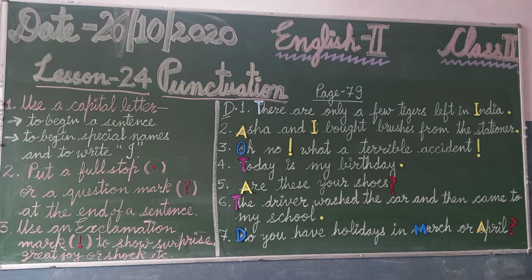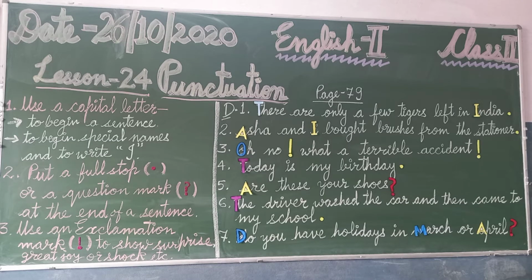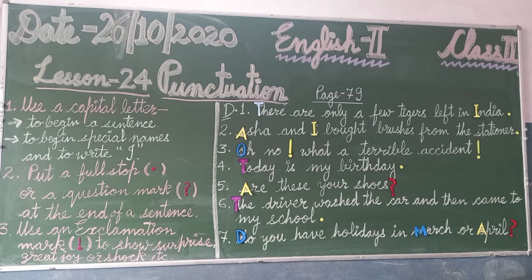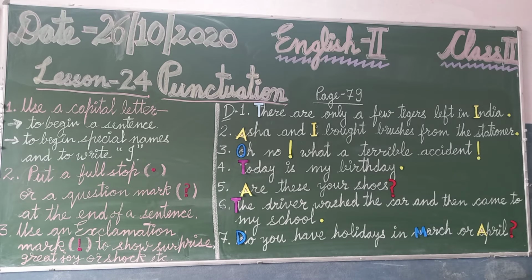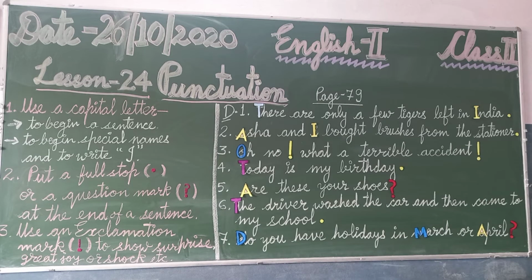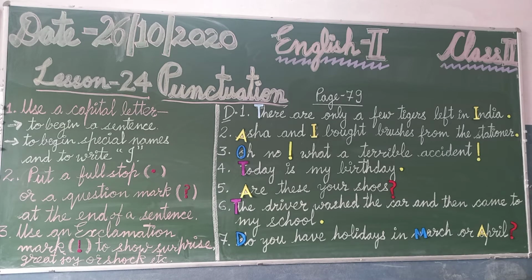First of all, there are some rules to write a sentence in English, and those rules are called punctuations. How to punctuate a sentence? The first thing is to use a capital letter. It is very important to know where to use a capital letter and where not.